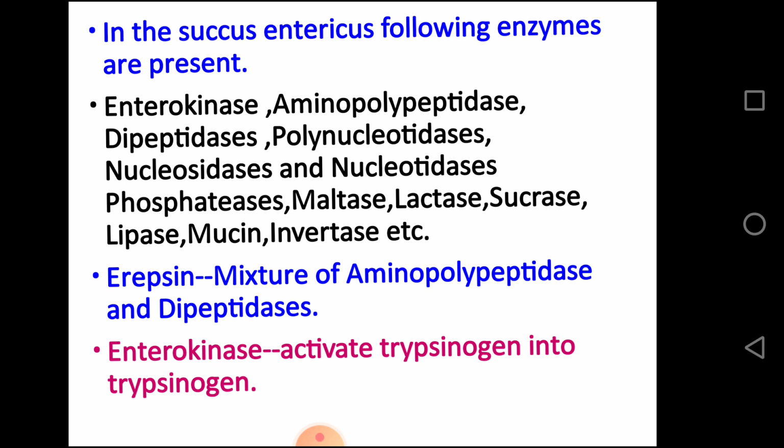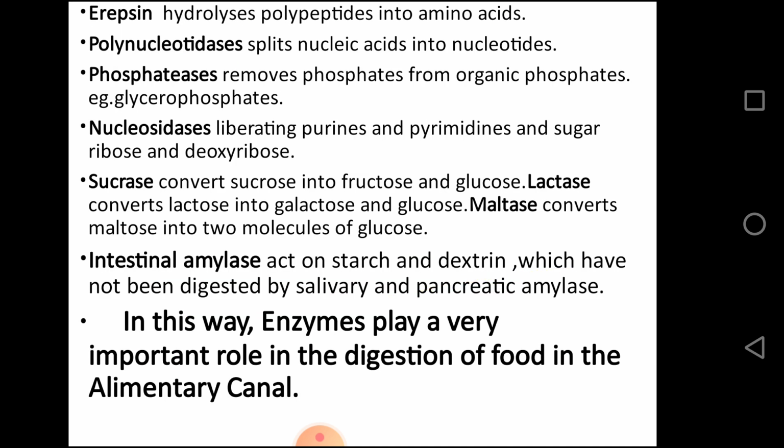Enterokinase activates trypsinogen into trypsin. Erepsin hydrolyzes polypeptides into amino acids. Polynucleotidases split nucleic acid into nucleotides. Phosphatases remove phosphate from organic phosphate, that is glycerophosphates. Nucleosidases liberate purine and pyrimidine and the sugars ribose and deoxyribose.